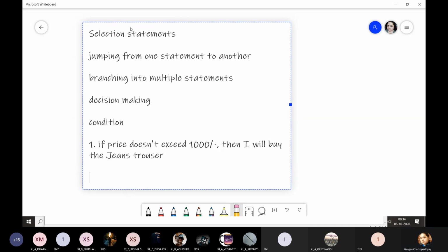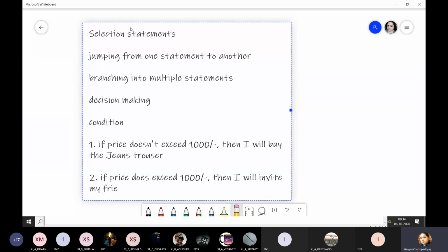And second is, if price does exceed 1,000 rupees, then I will invite my friend to watch a movie. These are the two courses of action which you have thought about.